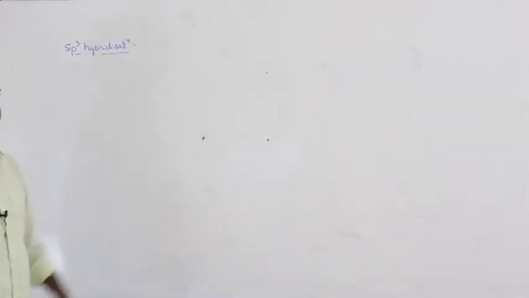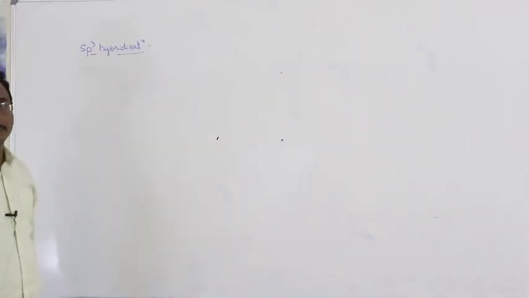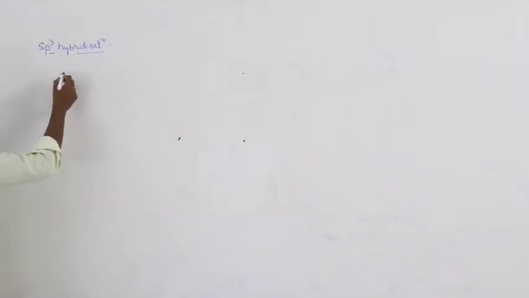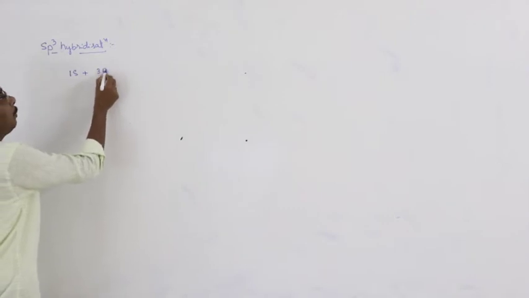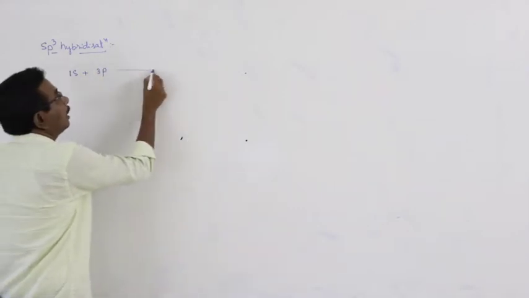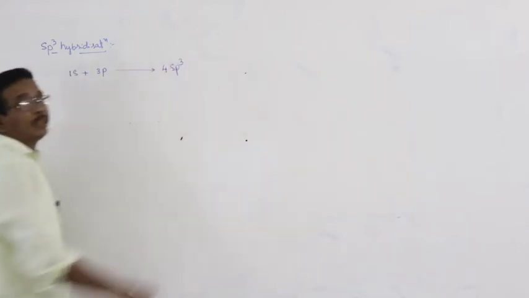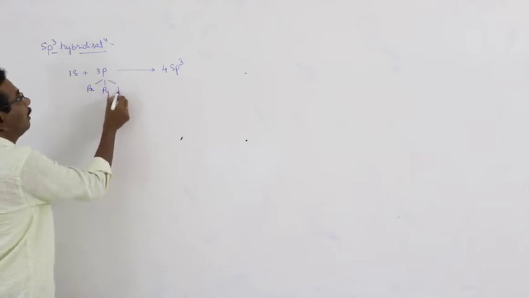The next hybridization is sp3 hybridization. In sp3 hybridization, one s orbital and 3 p orbitals mix with each other, resulting in the formation of 4 sp3 hybrid orbitals. And here 3 p orbitals means px, py and pz.